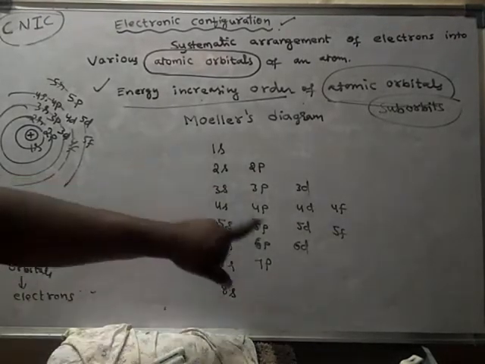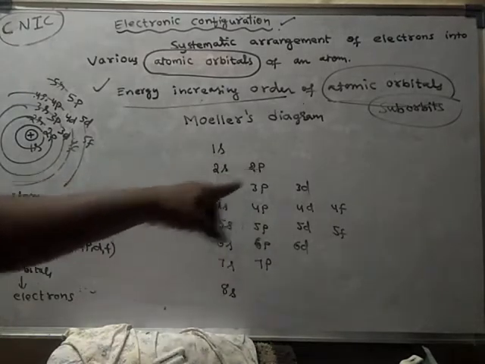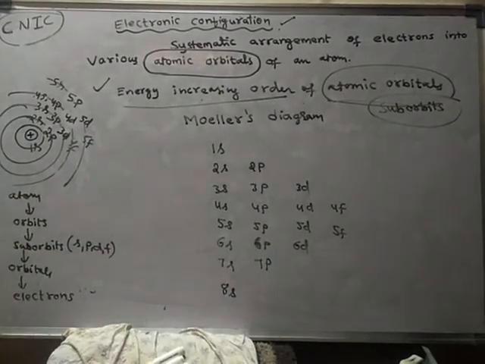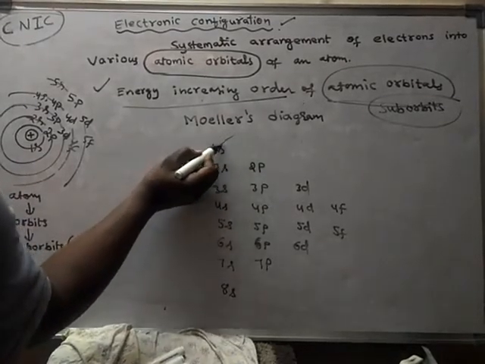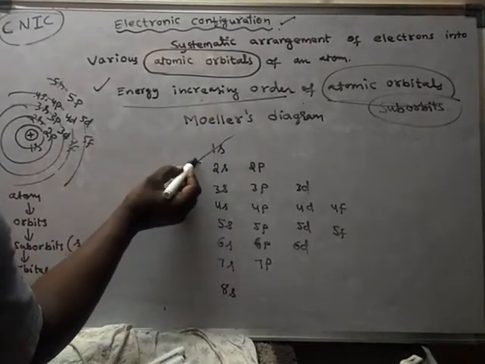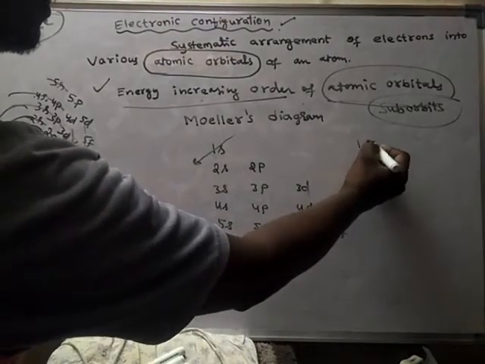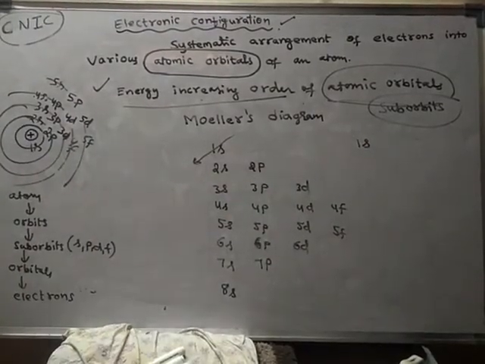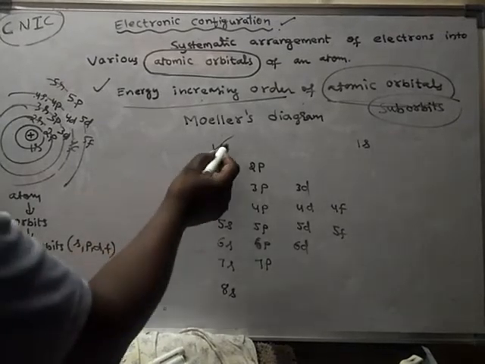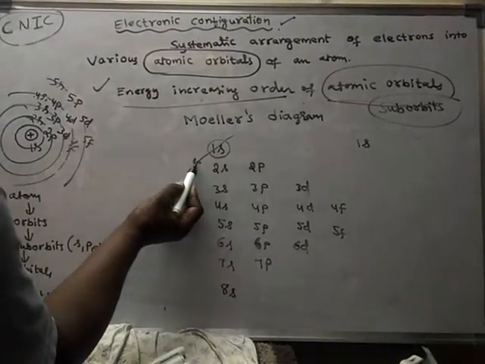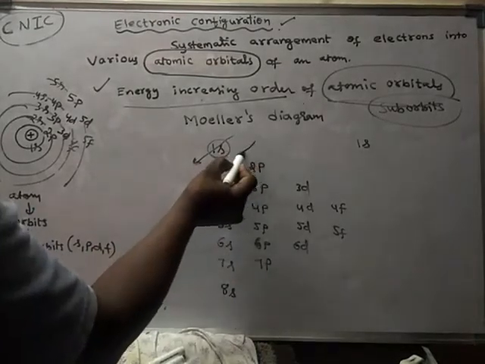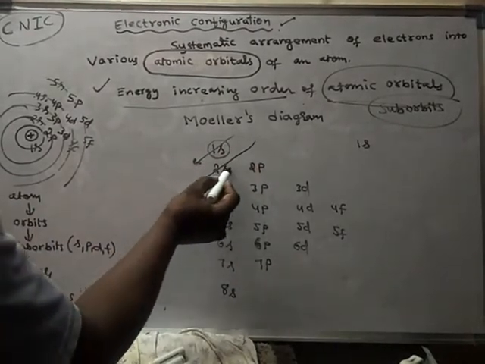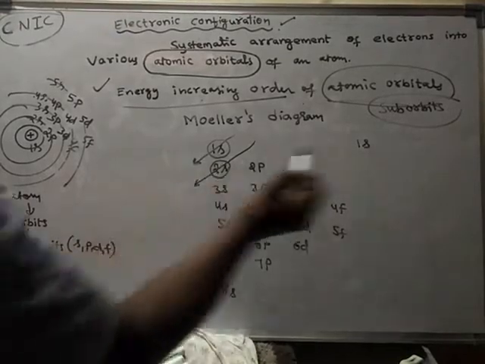That can be known by simply striking off with the help of arrows. The arrow will start from here and will strike the 1s orbital first. 1s suborbit is covered first, and after this one, continue the arrow from here. What is covered next? After 1s, 2s is covered.